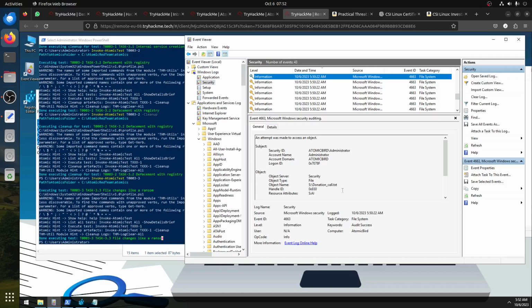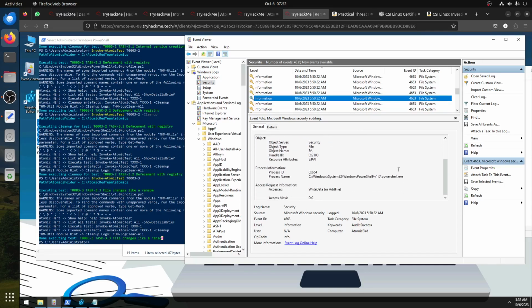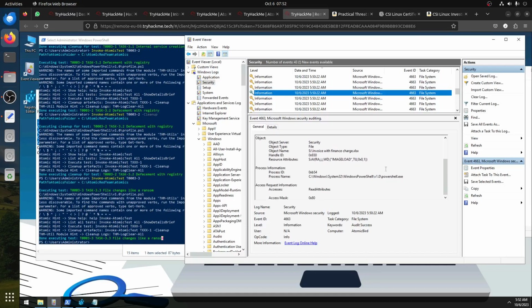Donation is also accessing this file. Donation call. And then in security, okay, hold on. What's this?